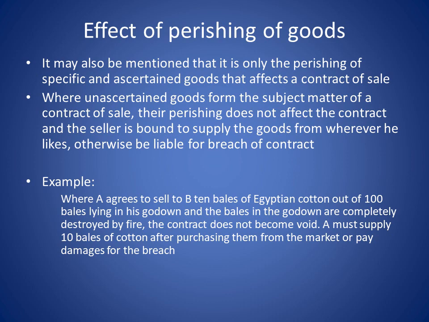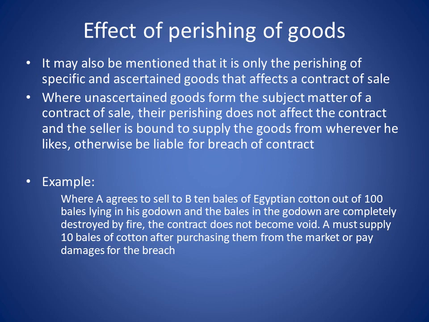It may also be mentioned that it is only the perishing of specific goods that affects a contract of sale. Where unascertained goods form the subject matter of a contract of sale, their perishing does not affect the contract, and the seller is bound to supply the goods from wherever he likes, otherwise he will be liable for breach of contract.